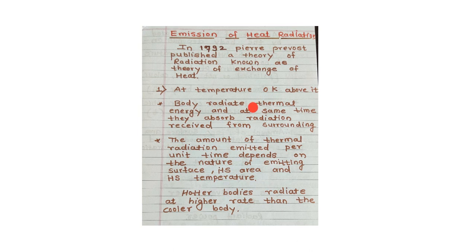Bodies radiate thermal energy and at the same time absorb radiation received from the surroundings. The amount of thermal radiation emitted per unit time depends on the nature of the emitting surface, its area and its temperature. A hotter body radiates at a higher rate than a cooler body.